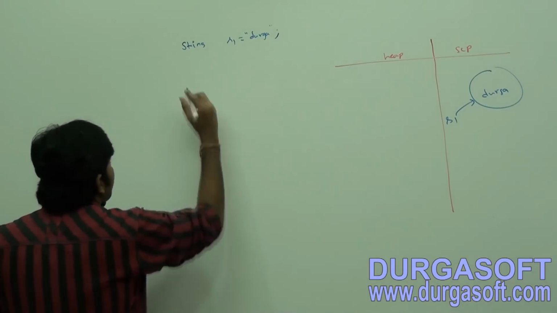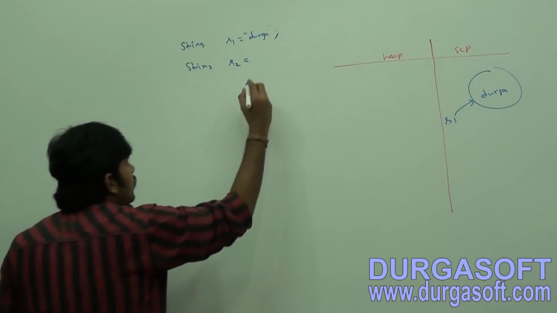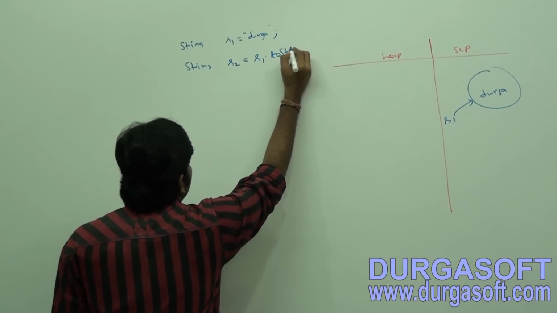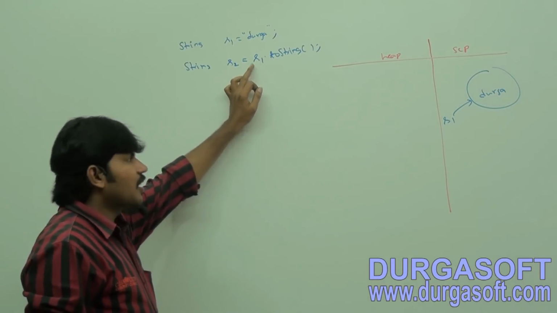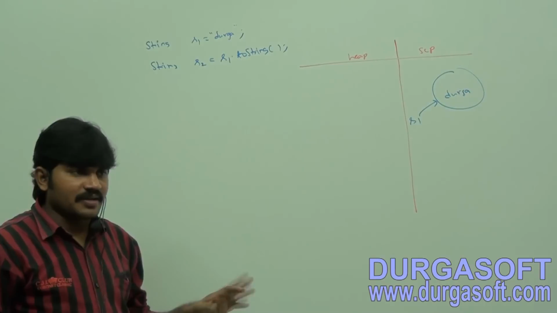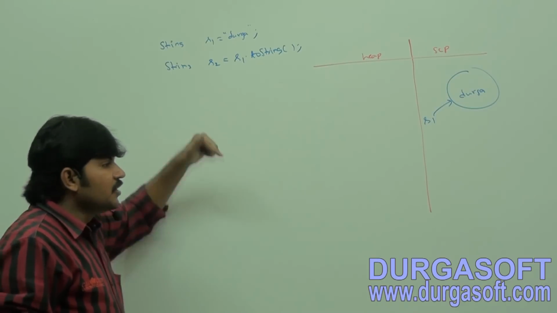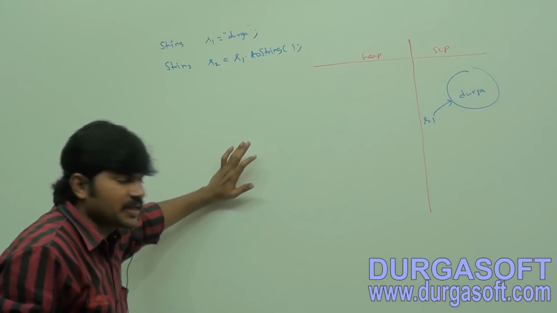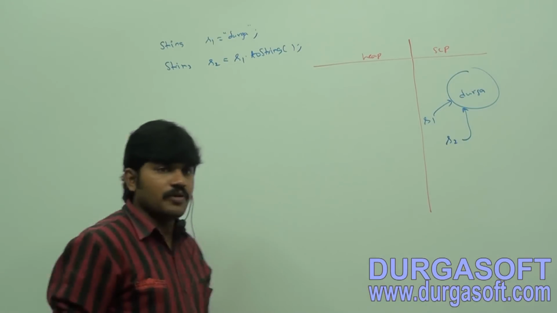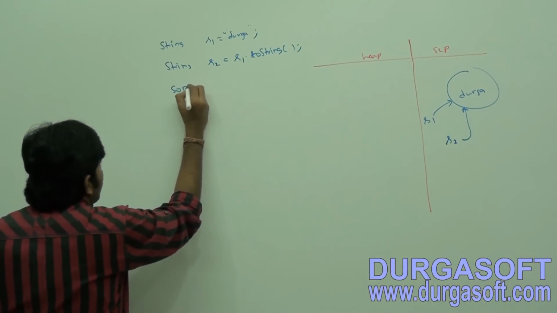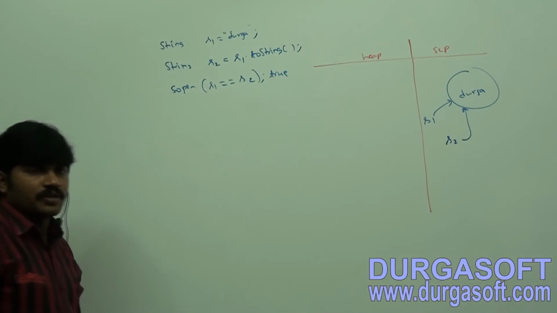Now, String s2 is equal to s1.toString(). s1 is already a string only. Calling the toString method on a string gives no change in the content, because it's already a string. No change in the content means the existing object will be reused, not a new object created. s2 points to the same object. If you want, you can cross check with SOP of s1 == s2. What is the answer? True.